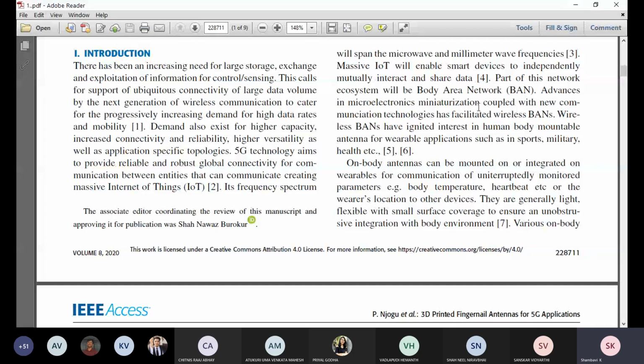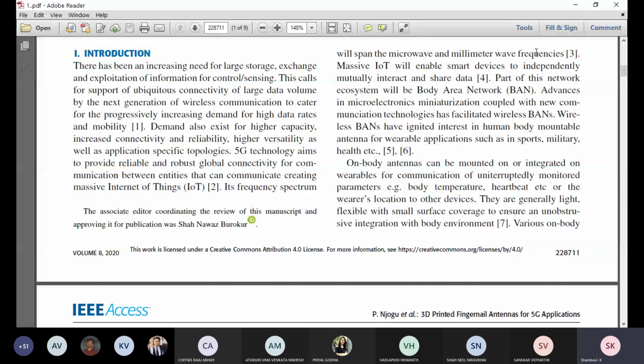And you can notice, it should be in the order 1. And next is the second paper they have referred, and this is the information from that: its frequency spectrum will span the microwave and millimeter wave frequency. By reading that paper, they came to know this thing also. They have mentioned that and given the reference from where they took this information.